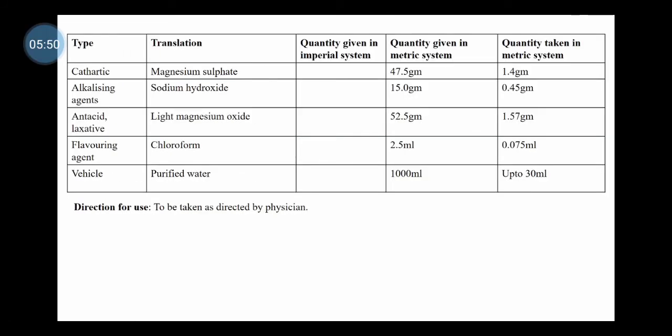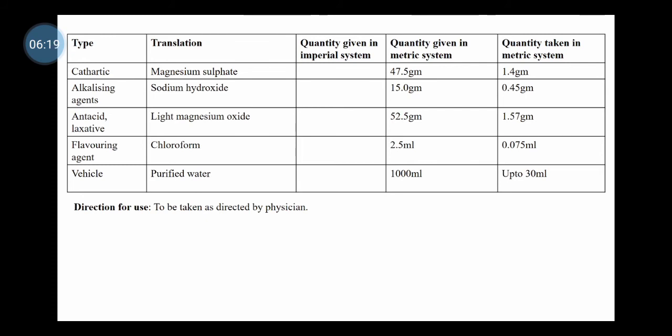The observation table has 5 columns. First is the type, second is the translation, third is the quantity given in the empirical system, fourth is the quantity given in the metric system, and the last is the quantity taken in the metric system. Magnesium sulfate, which is used as a catalyst, quantity given in the metric system is 47.5 for 1000 ml.